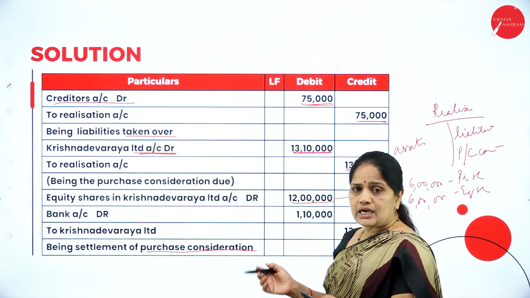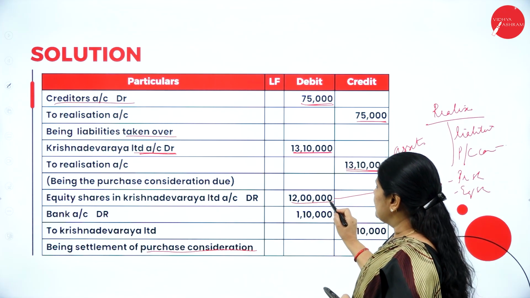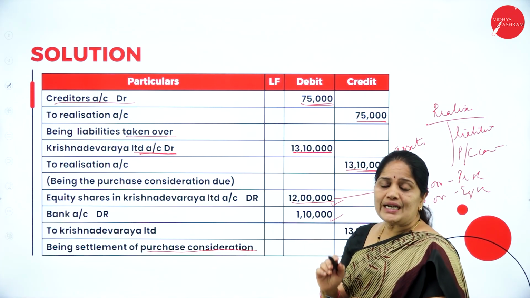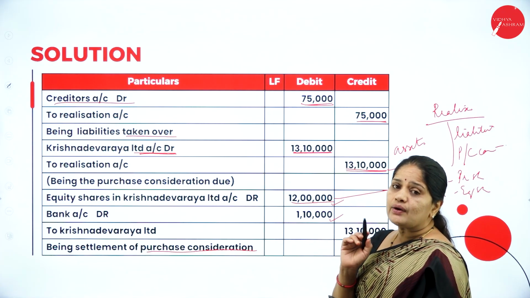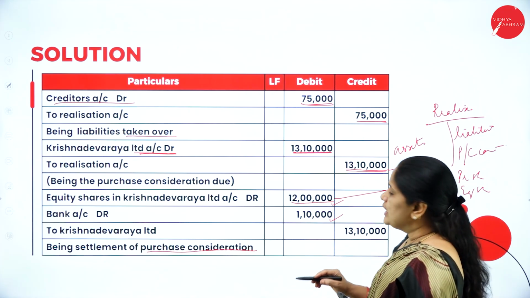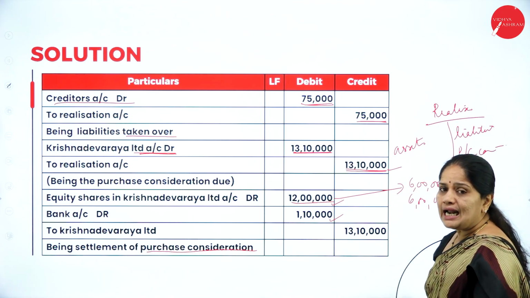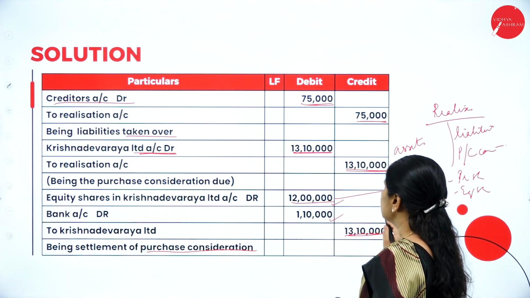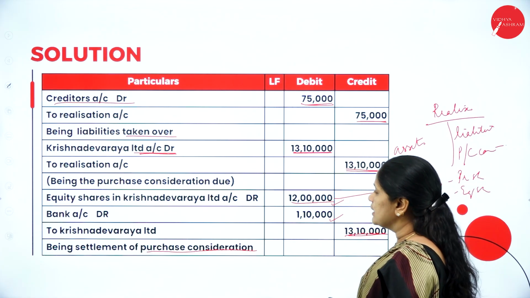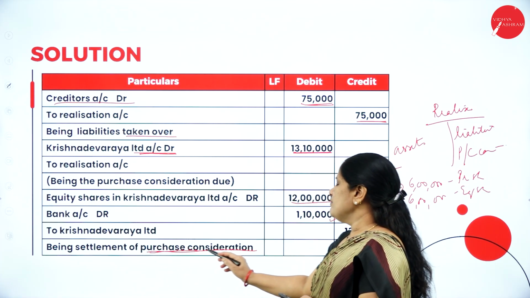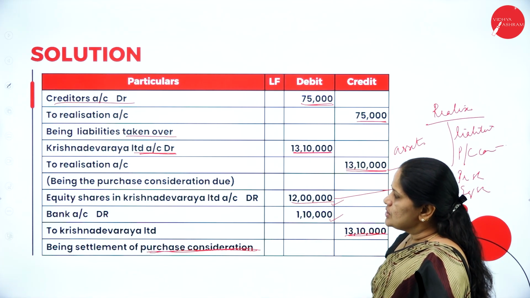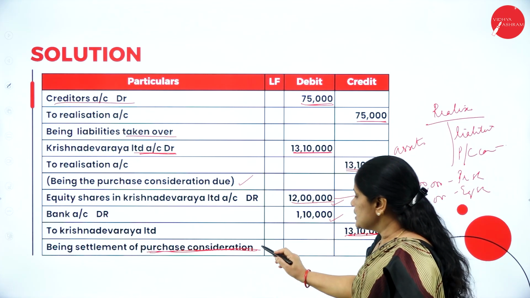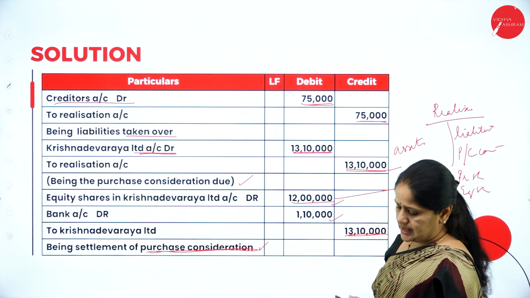So the total shareholding in Krishna Deva Raya Limited is 12 lakhs, and in cash they are paying 22 rupees for every equity share. So 22 into 5,000 comes up to 1,10,000, and to Krishna Deva Raya Limited it is 13,10,000, being settlement of purchase consideration. So this is the entry for purchase consideration due, and this is for settling the purchase consideration.